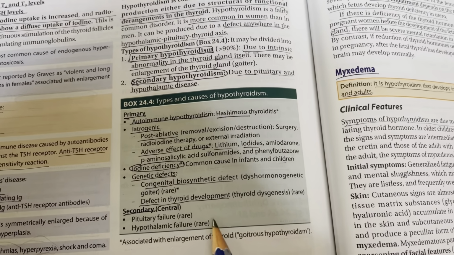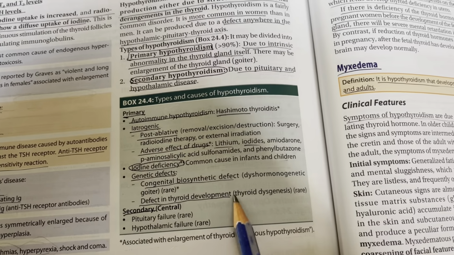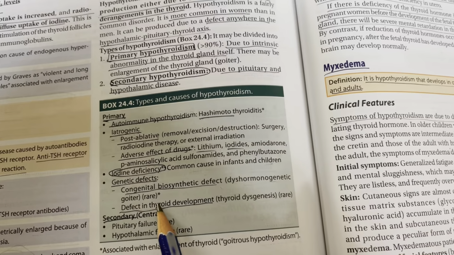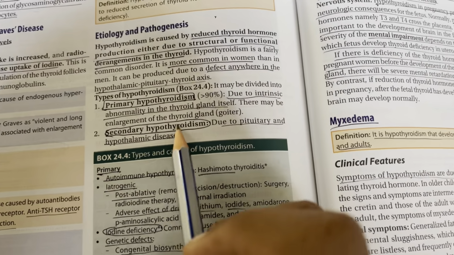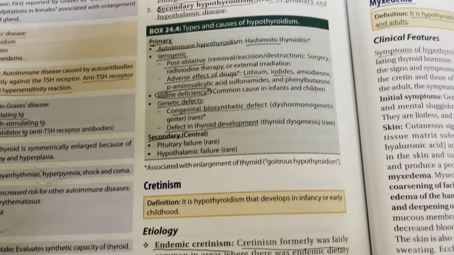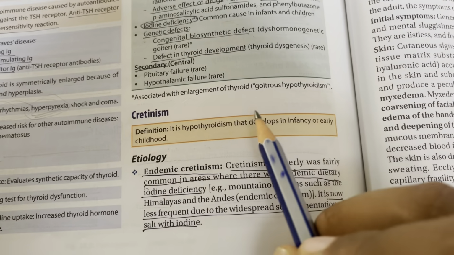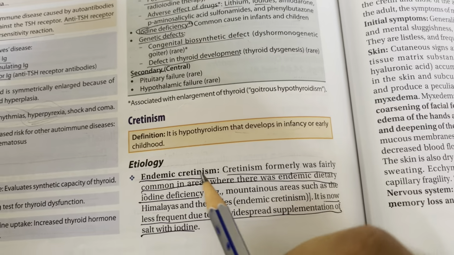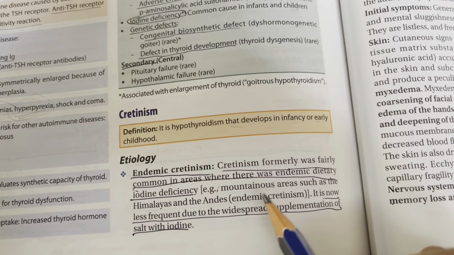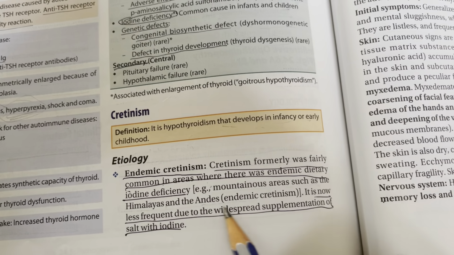And also genetic defects: there is a defect in thyroid development or dysgenesis, which is rare, and you also have congenital biosynthetic defect or dyshormonogenetic goiter, which is rare. Secondary hypothyroidism is due to pituitary and hypothalamic disease, so pituitary failure and hypothalamic failure. So cretinism is hypothyroidism that develops in infancy or early childhood. It formerly was fairly common in areas where there was endemic dietary iodine deficiency, such as mountainous areas like the Himalayas and the Andes.